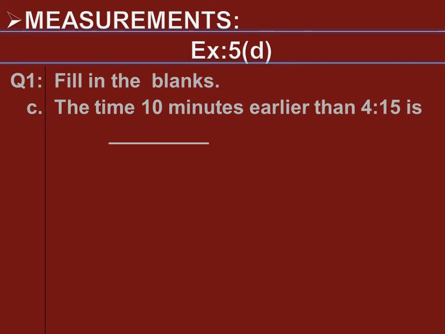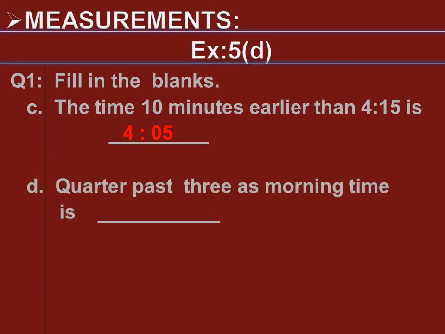Now we will move to the next part, that is part C. The time 10 minutes earlier than 4:15 is. Dear students, earlier means before. So how many minutes will be when we take 10 minutes before? We will get the time, that is 4:05.